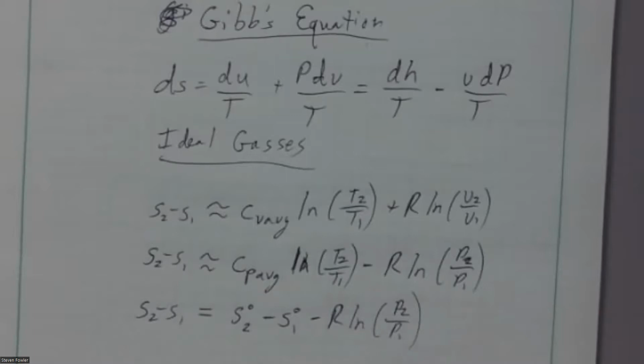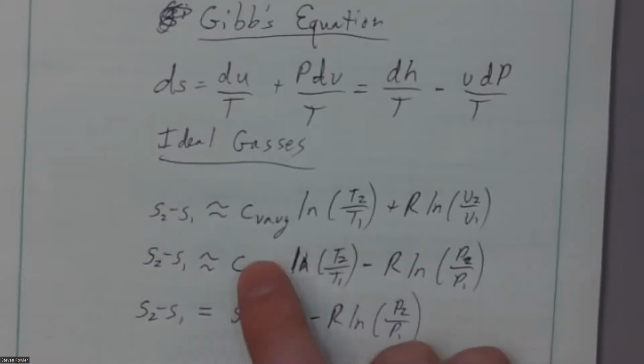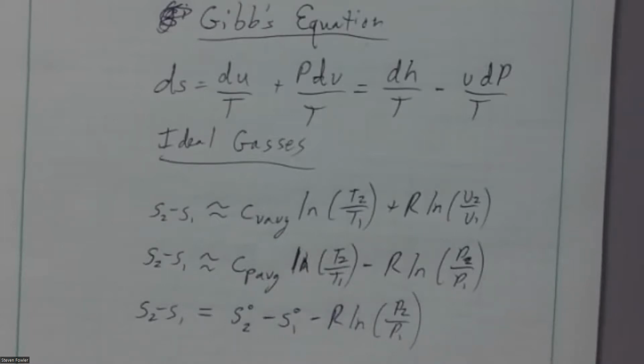If I don't know both temperatures, it's probably a wash. I'm going to have to guess and check C sub P averaged back and forth between the unknown temperature to use this form, or I'm going to probably have to interpolate between rows to get one or both S degree values. So either method works just fine. We've seen that in class. You just have to be prepared for that. So if I don't know both temperatures, this gets a little trickier, but not impossible. We've got some ways around.